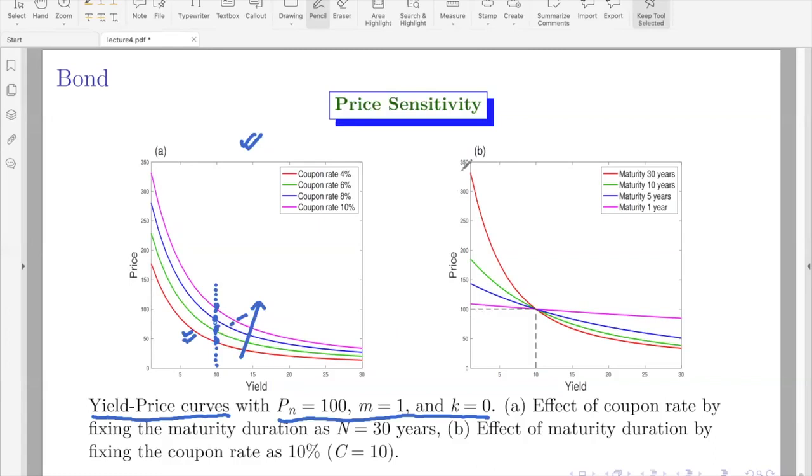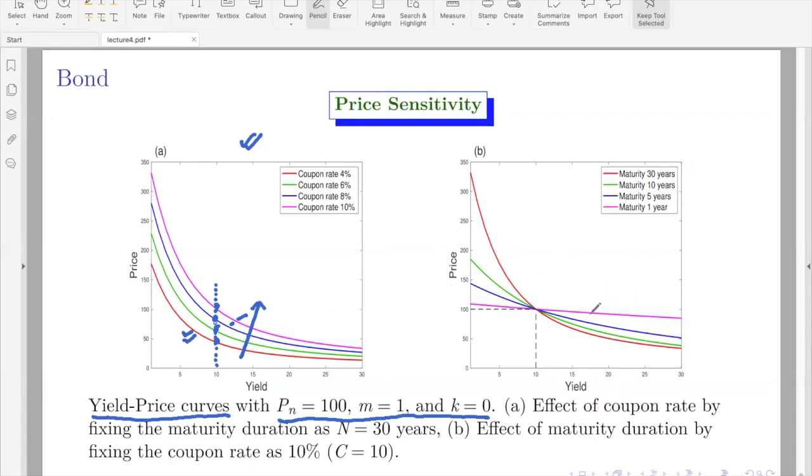Now coming to this figure, again I am plotting the yield price curve in the coordinate where x-axis is yield and y-axis is price. This time I'm fixing C, that is coupon rate, and varying the maturity time. Okay, the maturity time, that is the number of years for the life of the coupon.